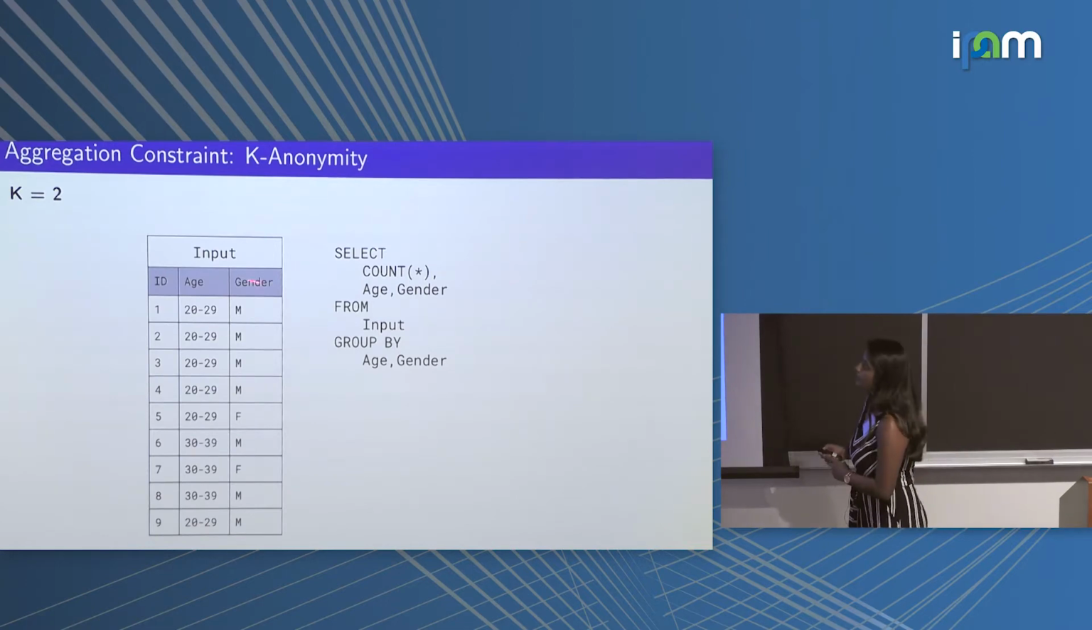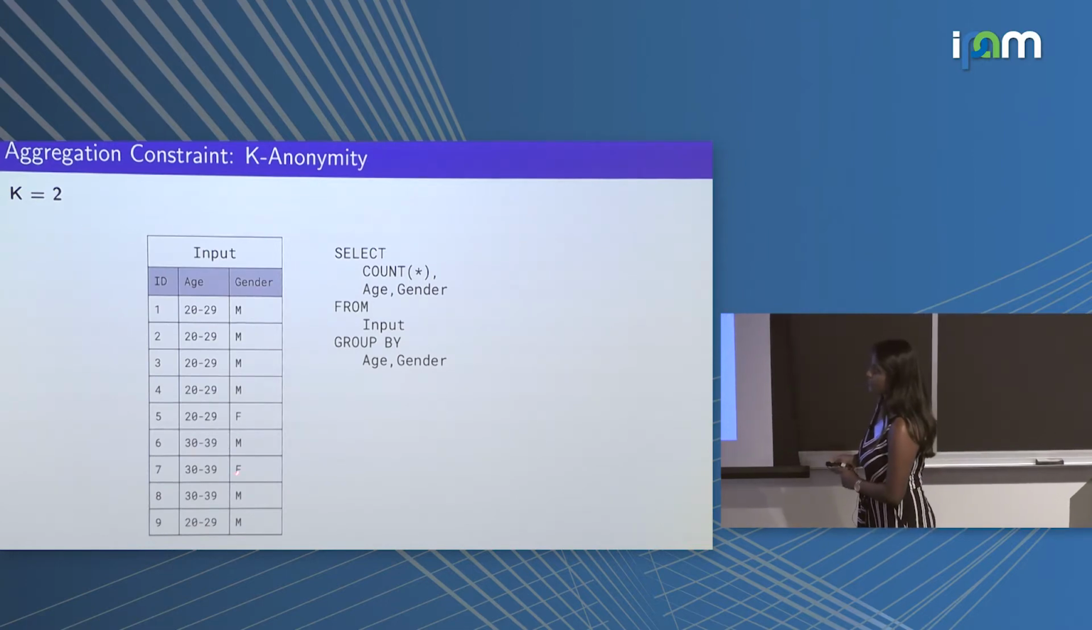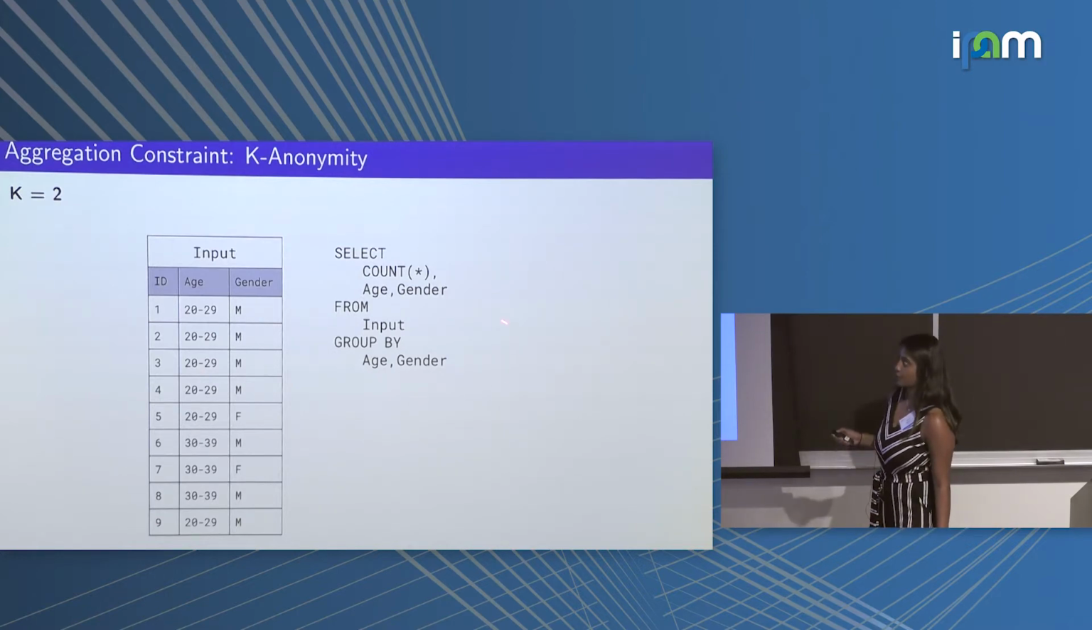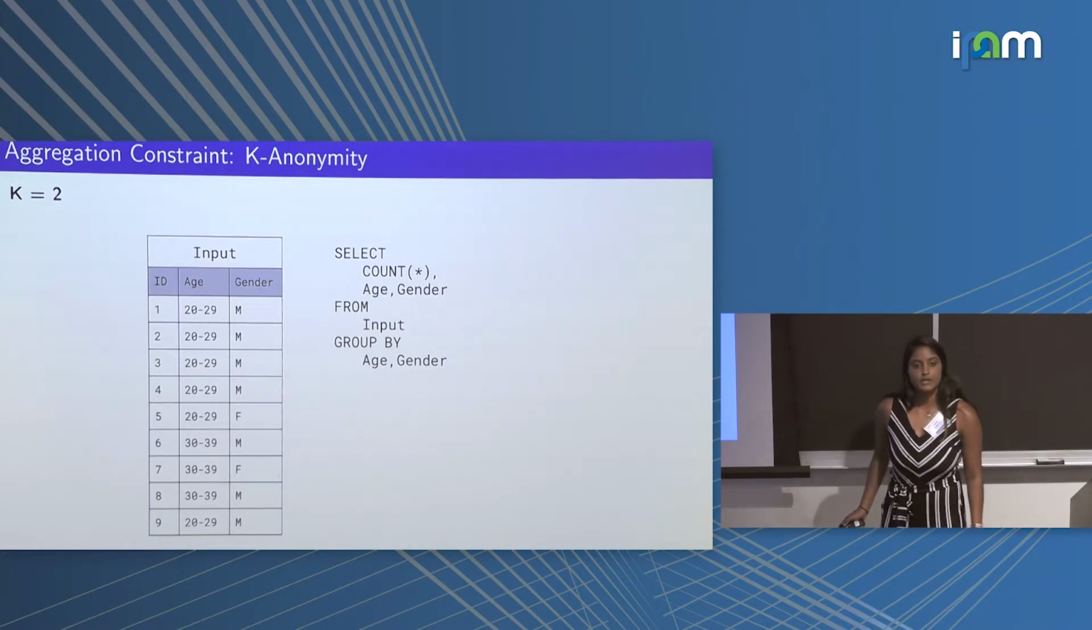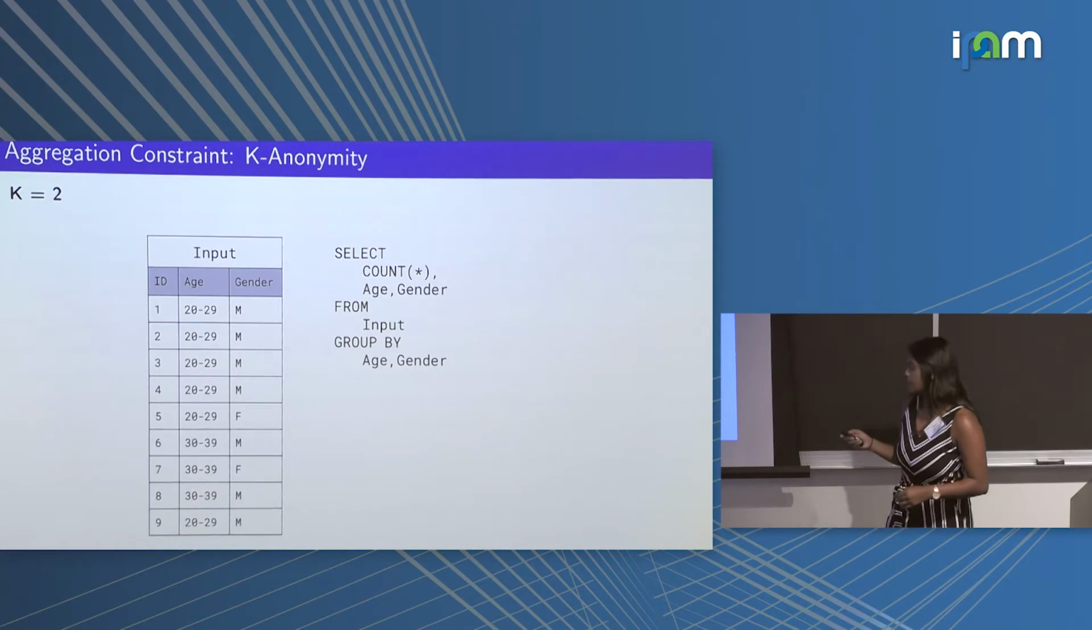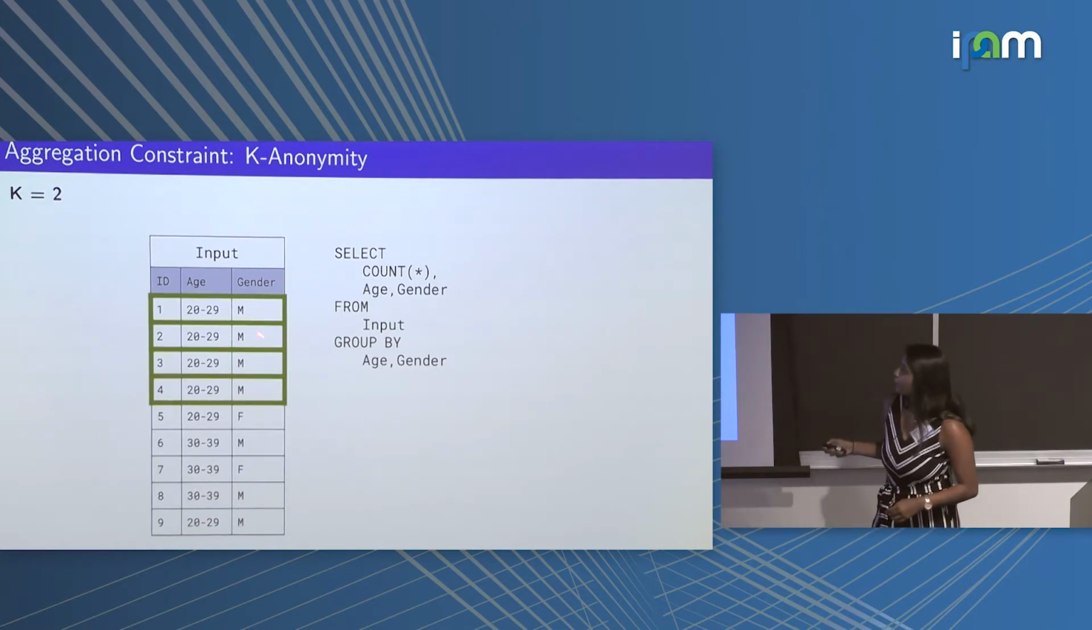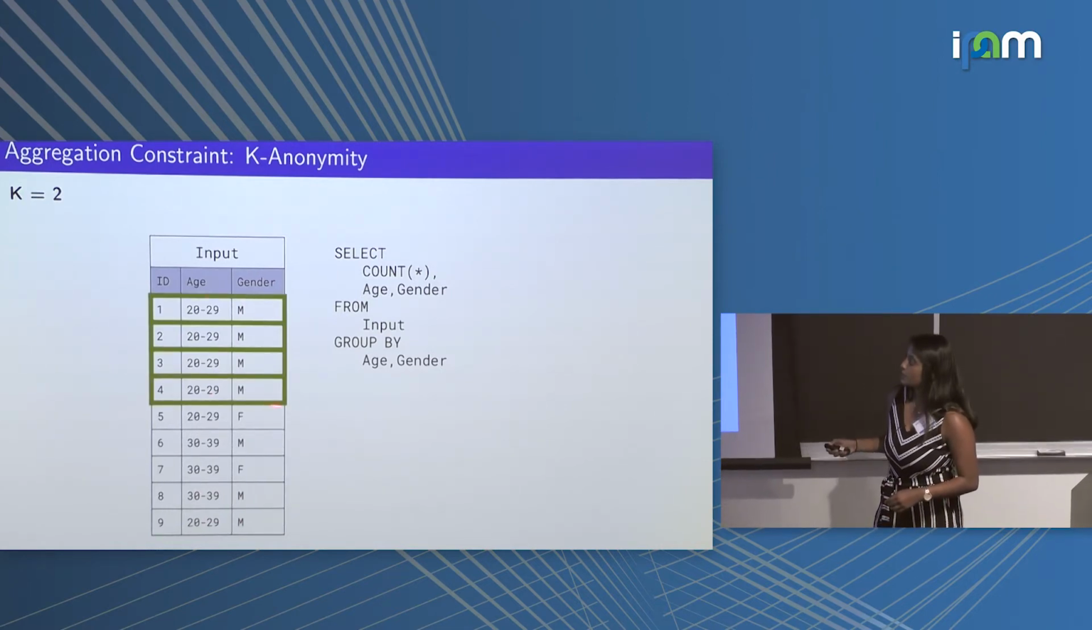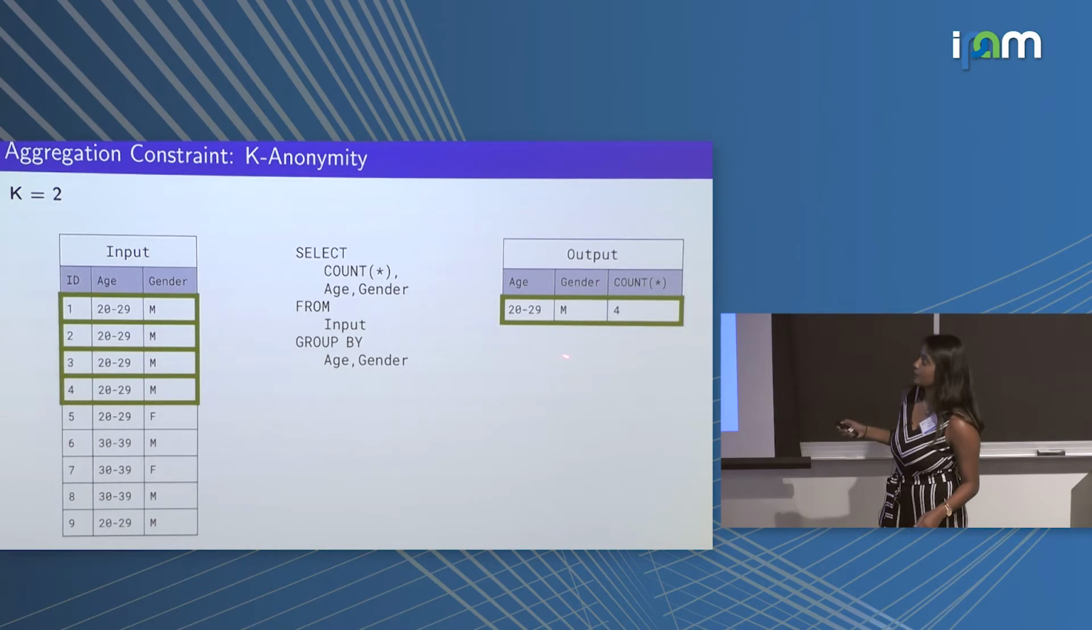So let's suppose k equals 2 in our case. We have this input table with ID number, age, and gender, and we have a customer that writes this query right here. All this query asks for is the count grouped by age and gender. So here in the top 4 rows, we can see that we have 4 rows that have the age equal to 20 to 29 and gender equal to male. Since 4 is larger than 2, this would be appended to our output here, and we would see age is equal to 20 to 29, gender is equal to male, and count is equal to 4.